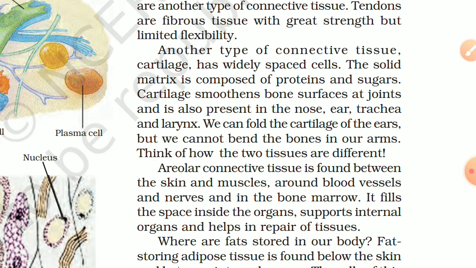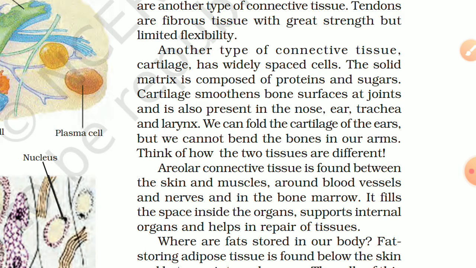We can fold the cartilage of the ears, but we cannot bend the bones in our arms. Think of how the two tissues are different. Bones are very strong, so we cannot bend our arms, but cartilage is very smooth, so we can bend our ear and nose like that.